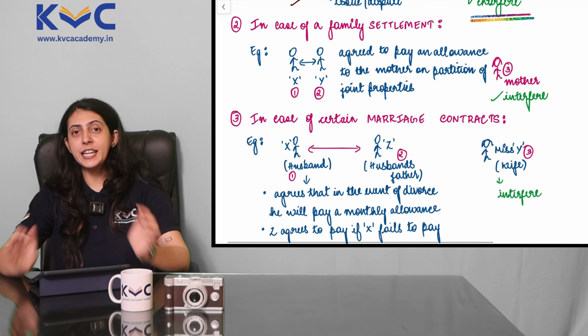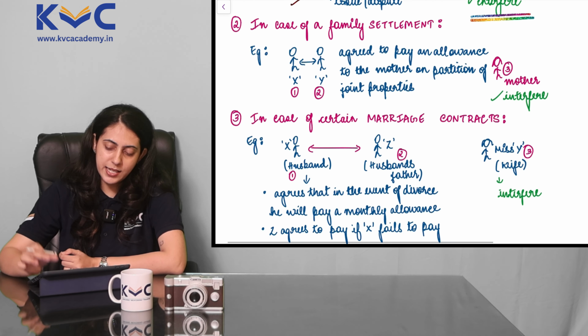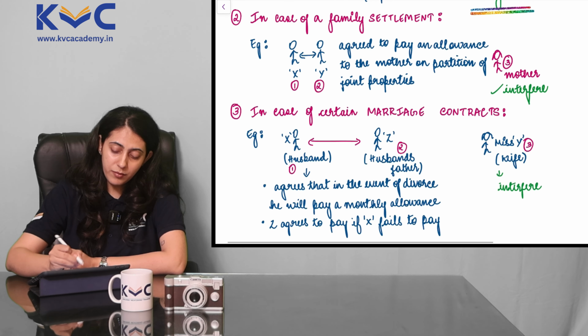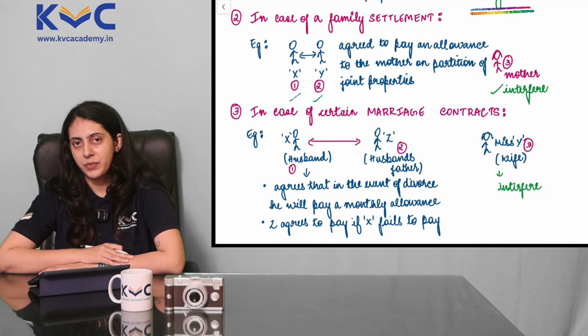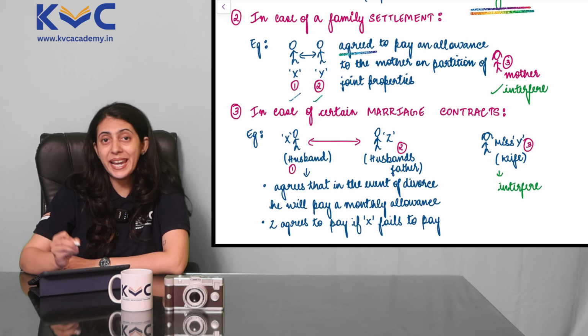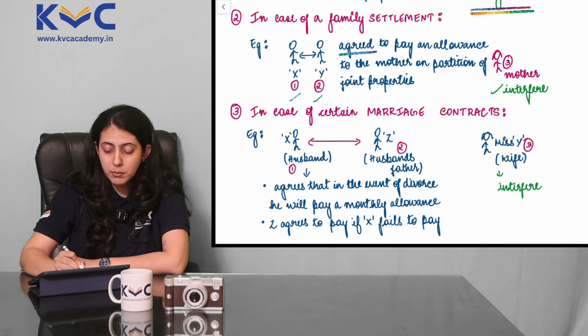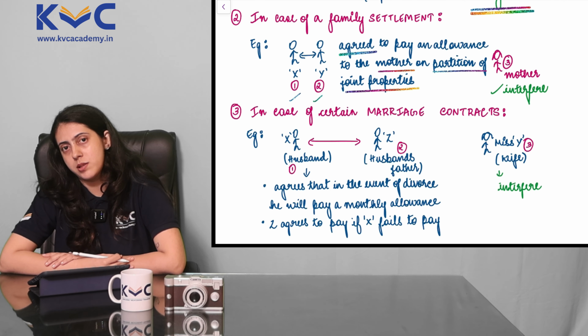Point 2, in case of a family settlement. Let's take the example here. We have 2 parties, X and Y, and these 2 parties have agreed to pay an allowance to the mother on the partition of joint properties.